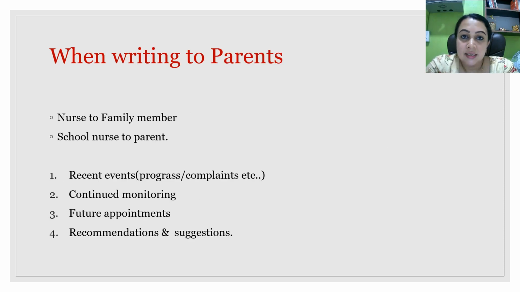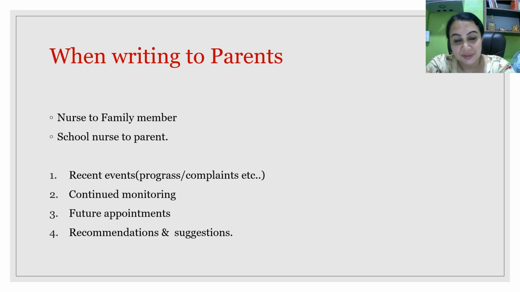Next, there are situations in which you will be writing to a family member or a parent. Sometimes a wife will be admitted, and you are going to write information regarding the wife to the patient's husband. To an extent, it's an information letter. Sometimes a school nurse will be writing a letter to the parent.